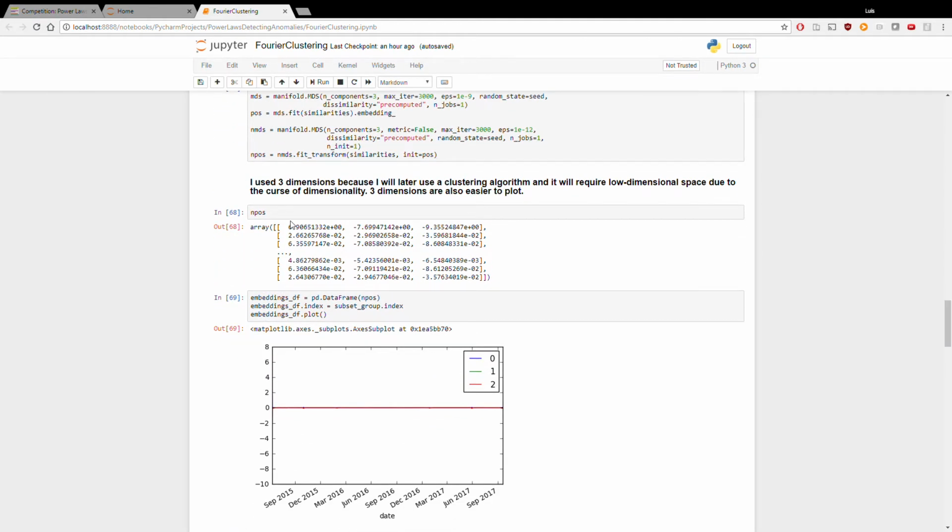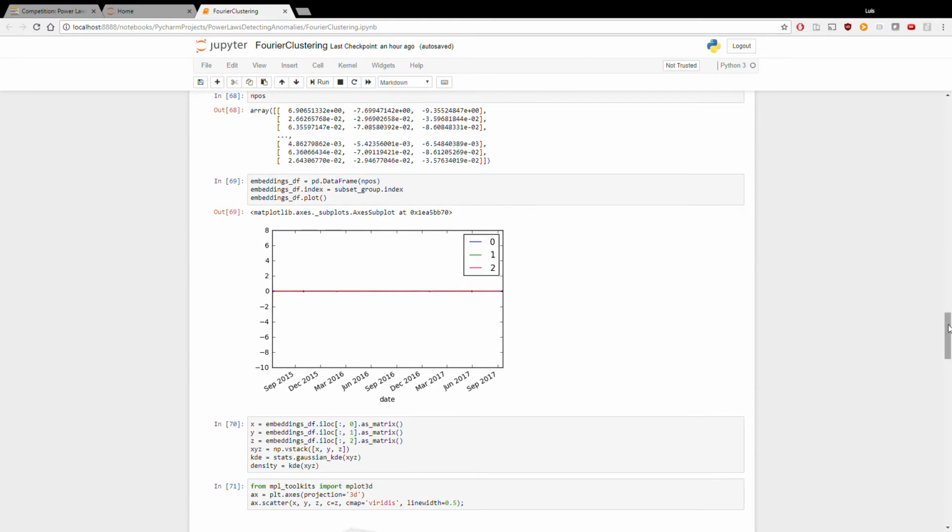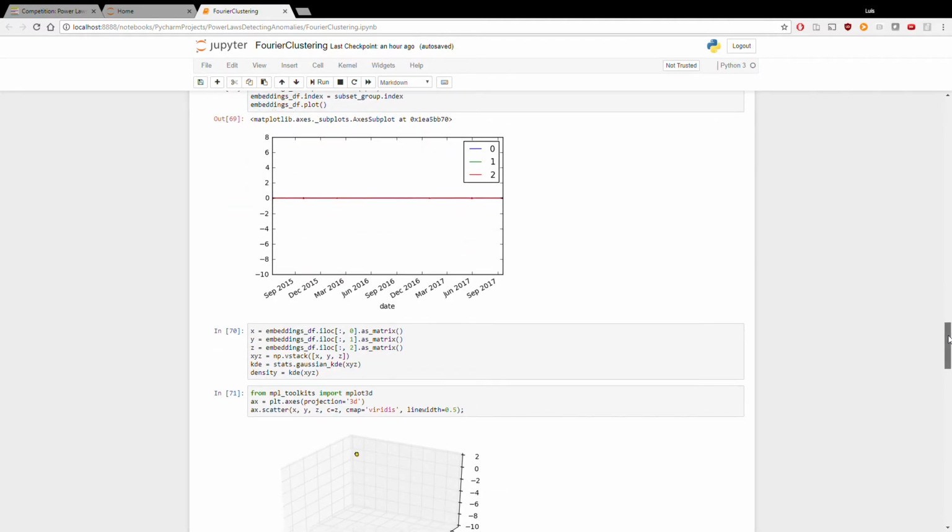So now we've reduced that m by m matrix into this 3-dimensional matrix here, or it's actually m by 3. And we can plot each of the embeddings, which you can't see, they're pretty small, but there's little ticks here that show the embeddings of now this power frequency.